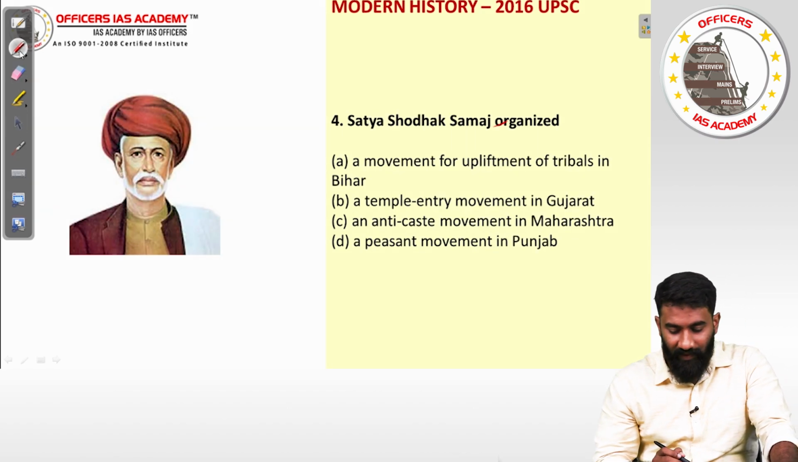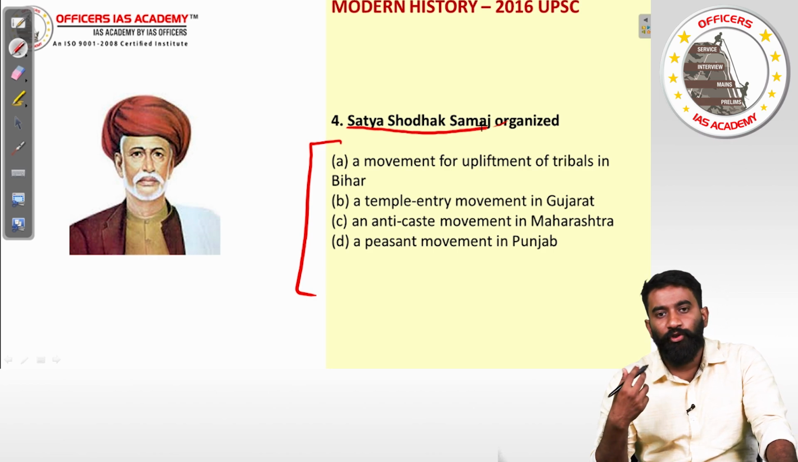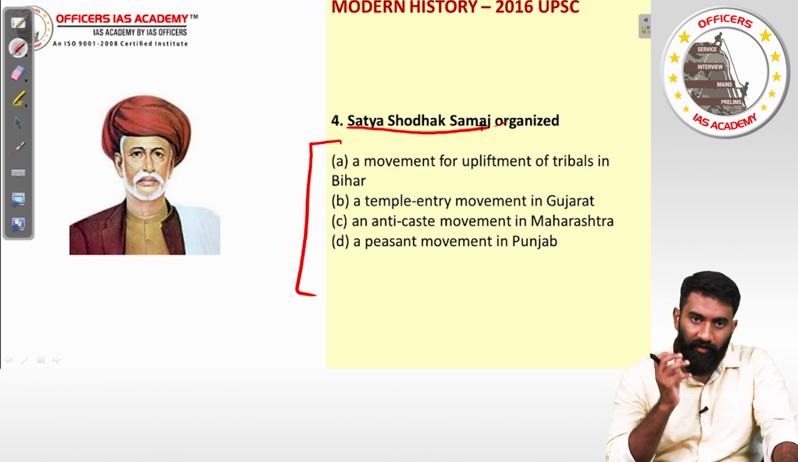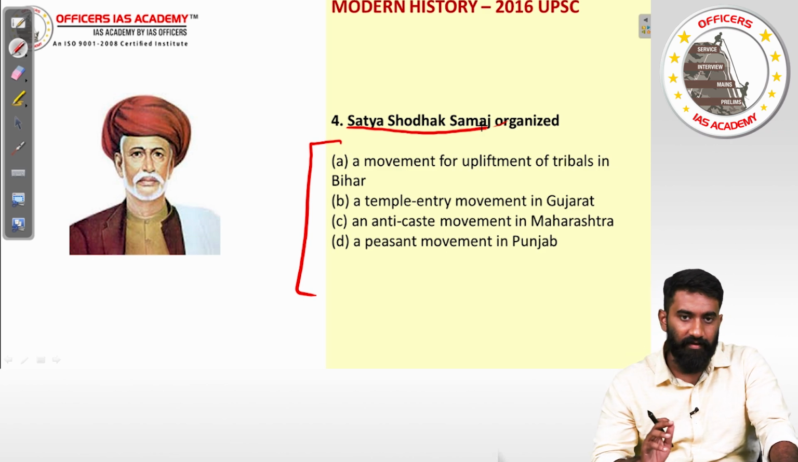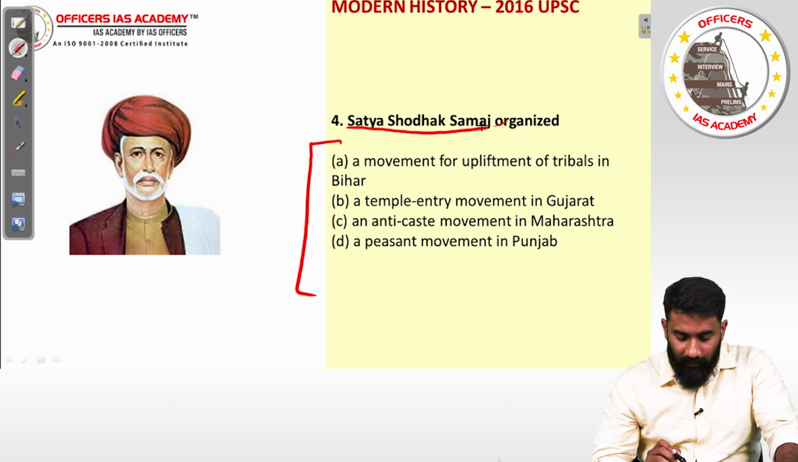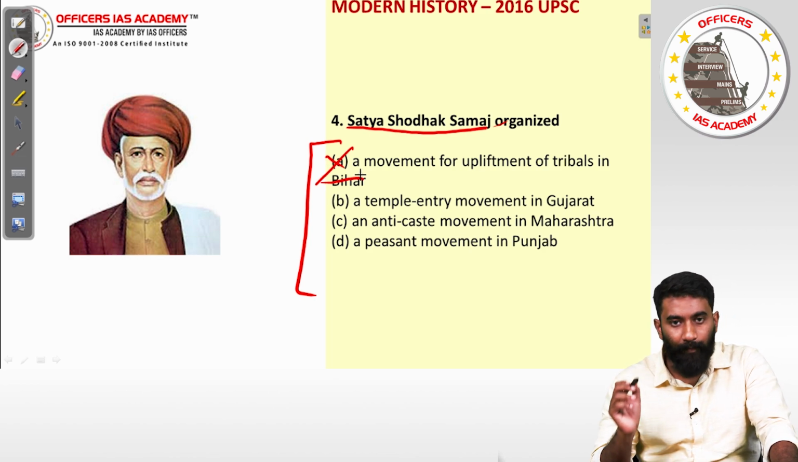Question number 4. Satyagraha Samaj organized which of the following, they are asking. So Satyagraha Samaj is a socio-religious reform movement. It was an organization which worked for reforming the society and the religion. What were they actually working? It was a movement of upliftment of tribals in Bihar. No, it was not in Bihar at all in the first place. It was happening in the Bombay province.